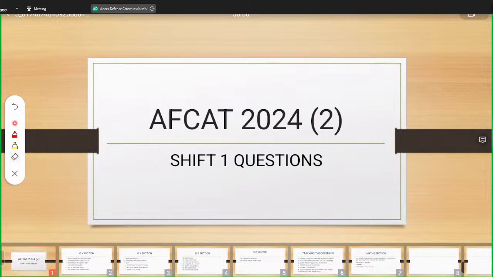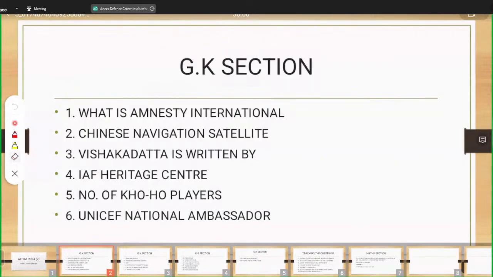And the questions from each shift are very helpful for the next shift, as we are able to predict a few themes, a few questions which will be very helpful. So today we'll be seeing a few sections, mostly of GK, mathematics and reasoning, and we'll be learning about a few things. What is the paper demand currently? What are the questions like? What are the new themes which have emerged out of this shift one? So let's see a few questions.